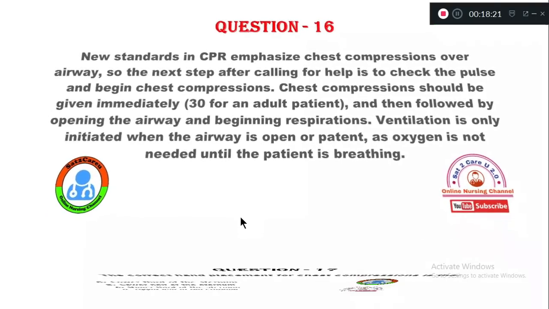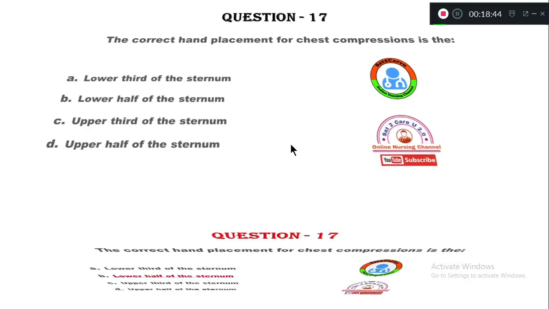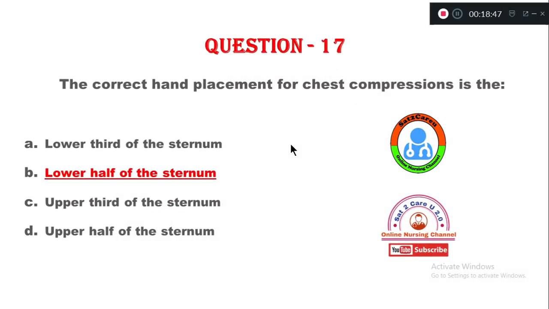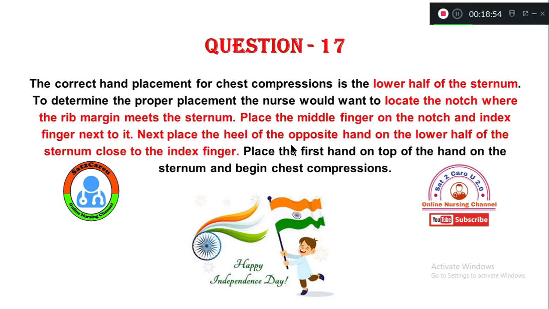Question number 17. The correct hand placement for chest compression is: option A lower third of the sternum, option B lower half of the sternum, option C upper third of the sternum, option D upper half of the sternum. So during chest compression, where do you place the hand? The right answer is option B. The hand is placed at the lower half of the sternum. The rationale: lower half of the sternum is the correct hand placement for chest compression.